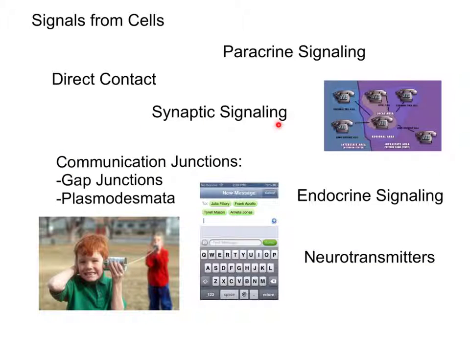Synaptic signaling occurs between junctions of nerve cells. Neurotransmitters, like text messages, are short-lived chemical signals. To remember paracrine signaling, just think about making local calls. Endocrine signaling is like a group message. It distributes signals throughout a multicellular organism.